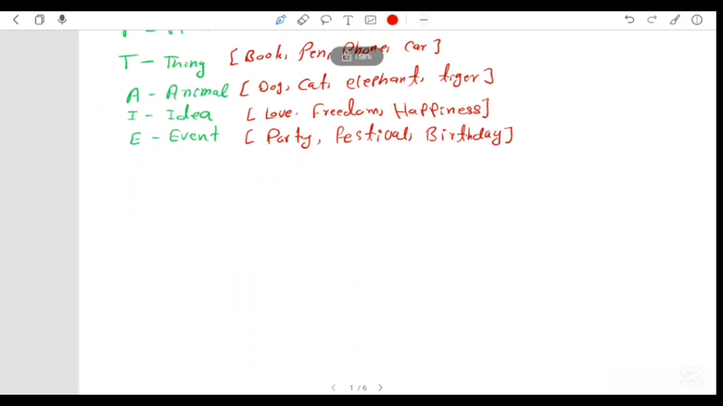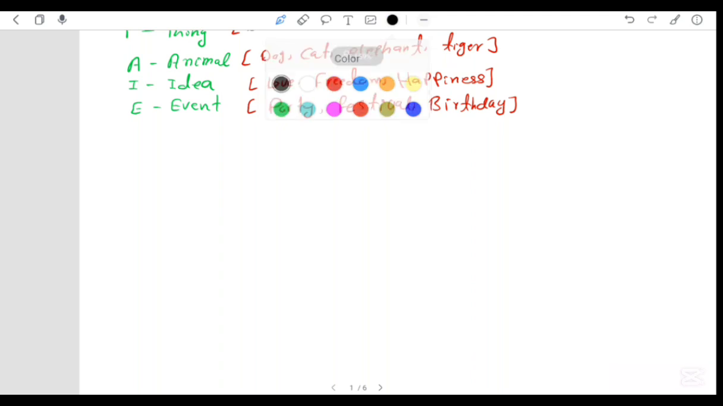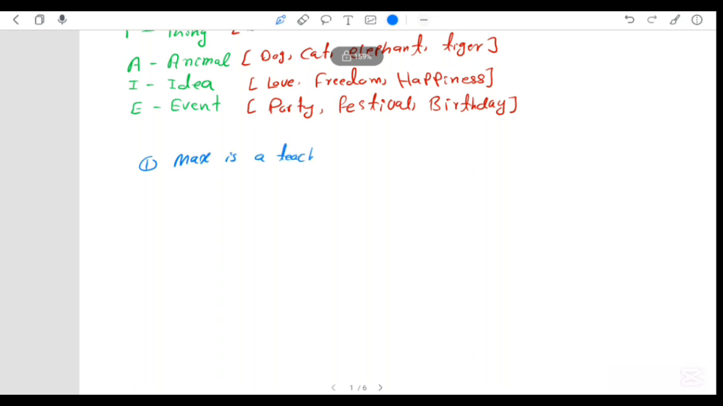Now let me write some sentences. Let's say example number one for people. Let's say Max is a teacher. Okay, so Max is a noun, it's a subject here. This is a verb, state verb. This is a noun. Teacher is a noun, name of people, right? It is a subject complement here we talked about, right? It talks about Max.